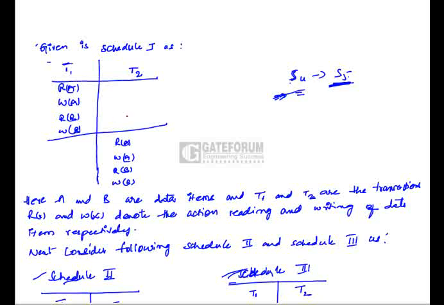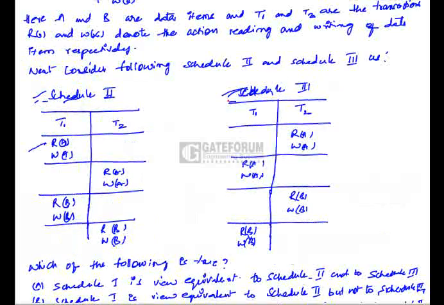For example, if T1 reads the data item written by T2, then the same thing should happen in schedule 5 also. Only then are these two schedules view equivalent to each other. So here in schedule 1, the initial read operations of data items A and B are performed by transaction T1. If we see schedule 2, the same thing happens. Here the initial read operations on A and B are performed by T1. But in schedule 3, the initial read is performed by transaction T2.